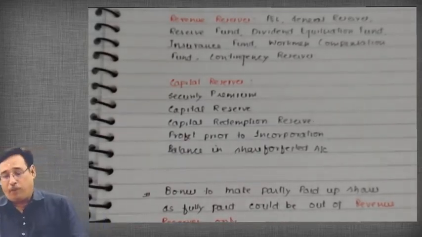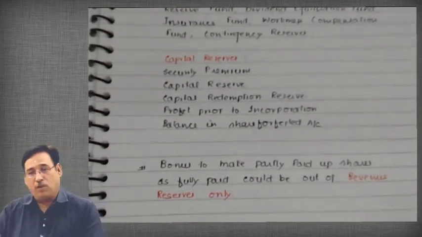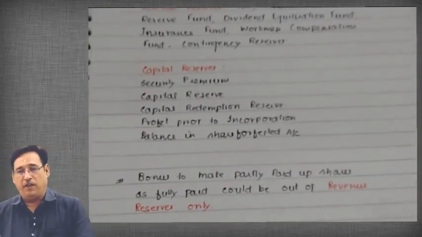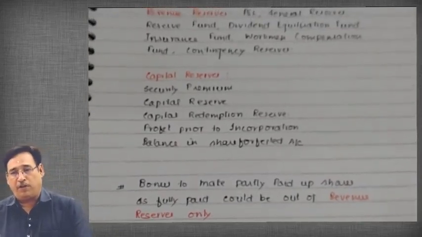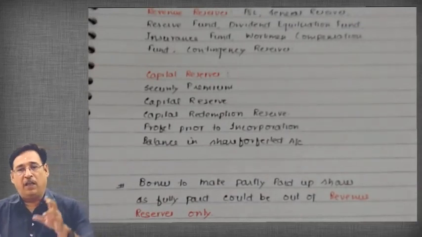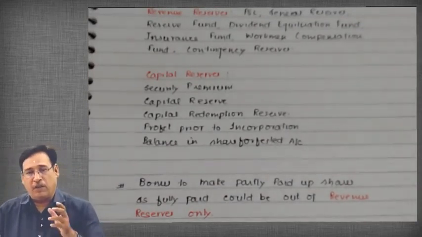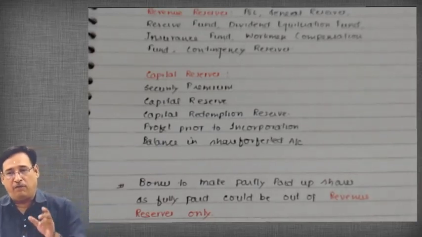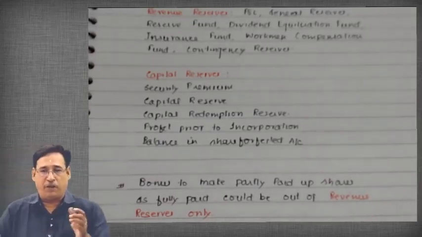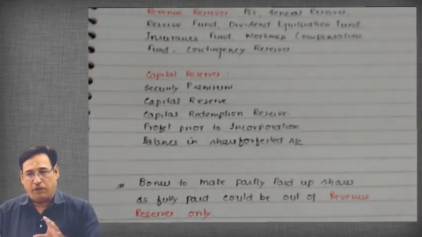So the important point is that whenever you are going to make a bonus issue, first of all you need to be absolutely clear whether the bonus is being made to fully paid shares or to make partly paid shares fully paid; accordingly you will utilize the reserves. In the first case, both revenue as well as capital nature reserves can be utilized.